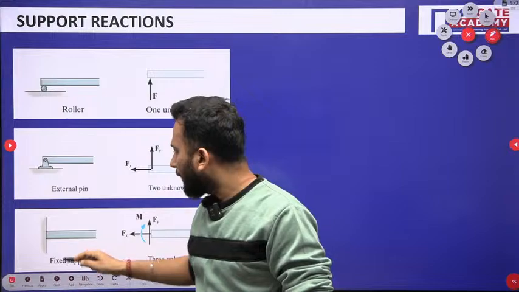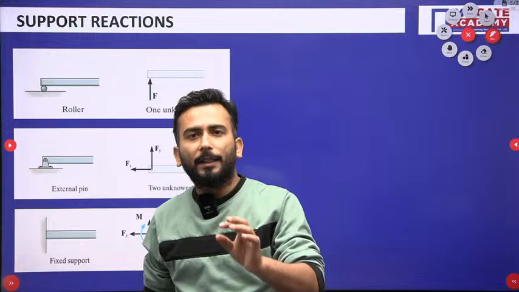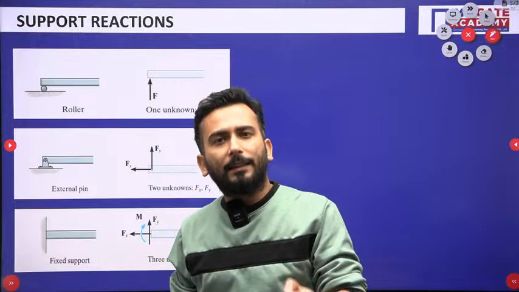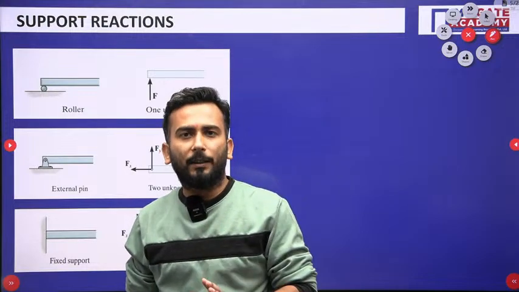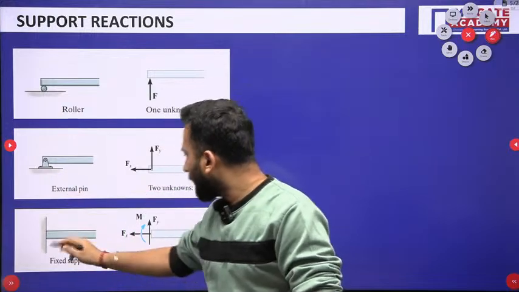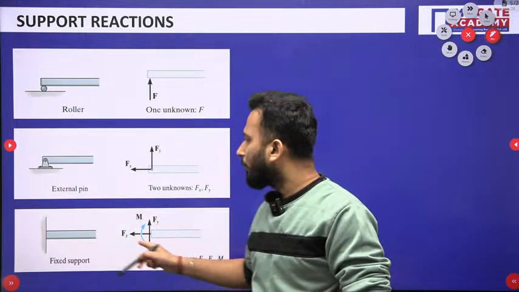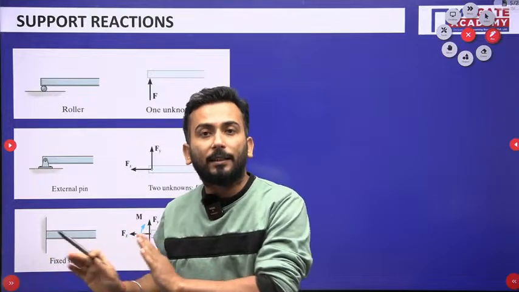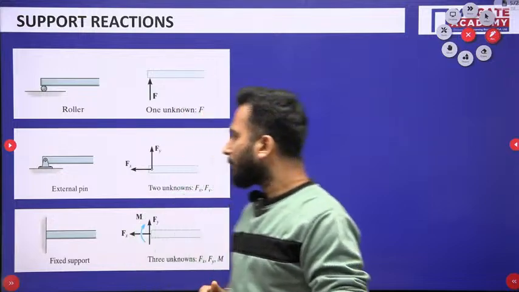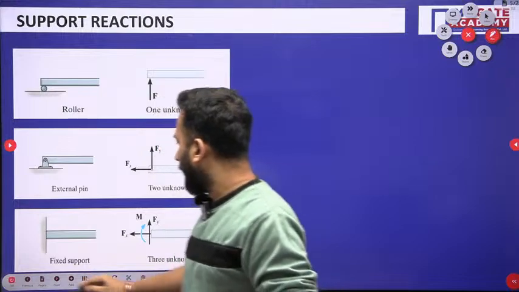But when I talk about the fixed support over here, the body is neither doing movement in the X direction, nor doing movement in the Y direction, and nor is there any rotation. It is not free to rotate. That is why when I remove the fixed support, I have to replace it by Fx, I have to replace it by Fy, and also I have to show that a moment reaction is also there. Why? Because rotation is restrained. So there will be support reactions. This is what we have learnt.